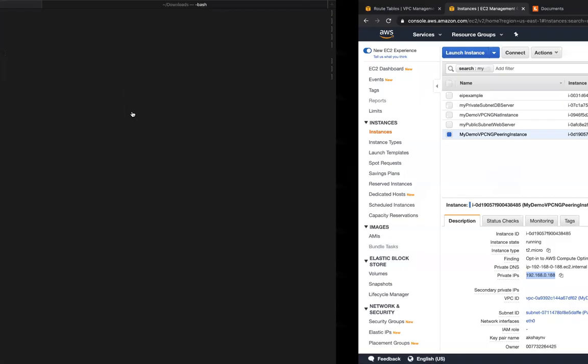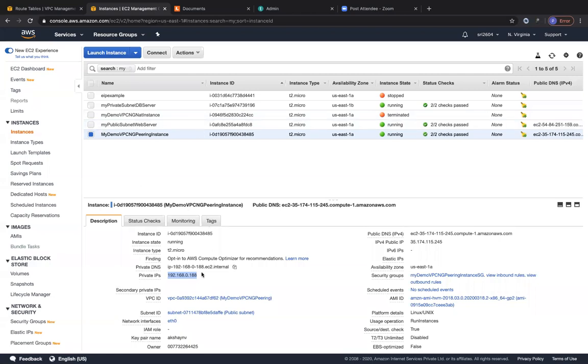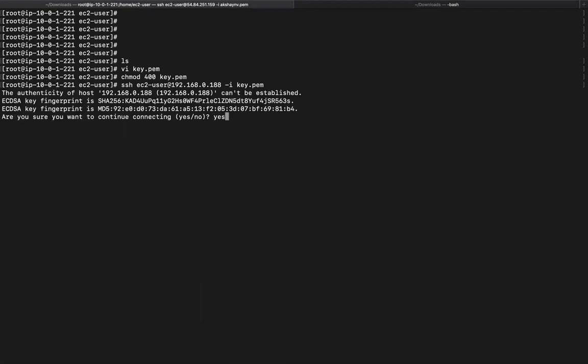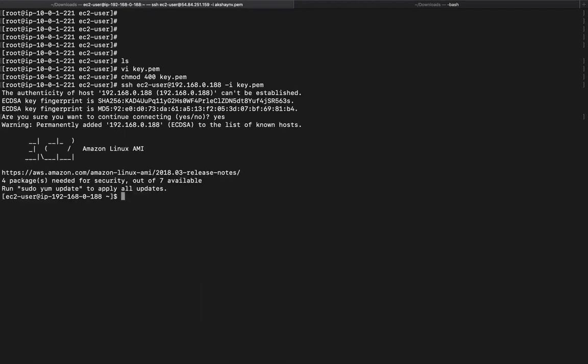Let me copy the private IP of the peering instance, which is the 192 network instance, paste it over here, and use -i key.pem. Now let's see if we are able to connect to this instance, which is sitting in a totally different network within another subnet. If we are able to connect, it's brilliant. We are able to connect using its private IP.